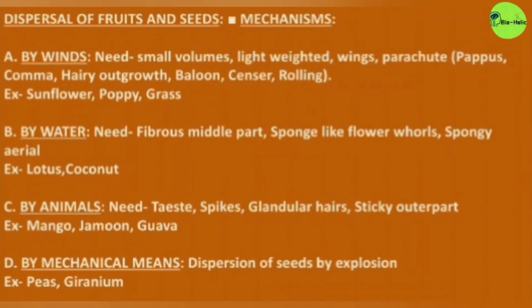Now, dispersal of fruits and seeds. The mechanisms: by wind, like sunflower and poppy grass; by water, the lotus and coconut; by animals, the mango, jamun and guava; and by mechanical means, peas and geranium are seen.